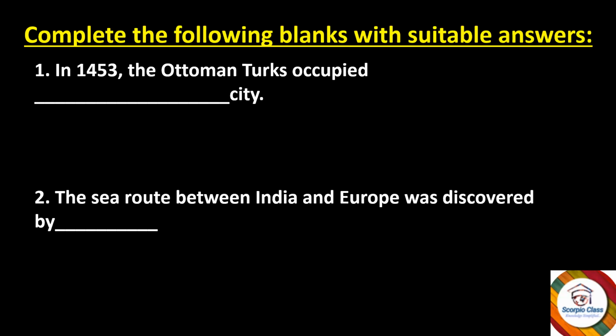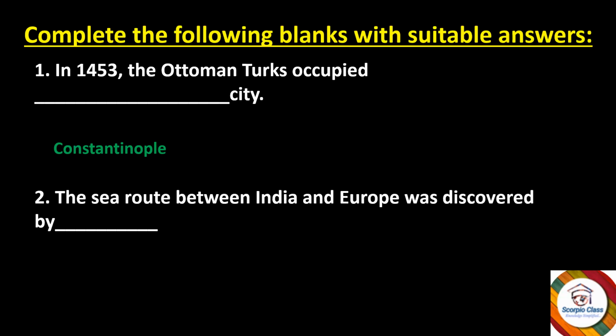Next, now we have to complete the following blanks with suitable answers, or you can take it as fill in the blanks. Let's see the first one. In 1453, the Ottoman Turks occupied dash city. The answer is Constantinople.